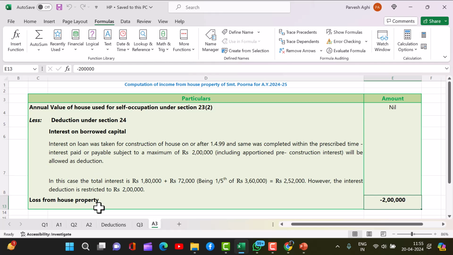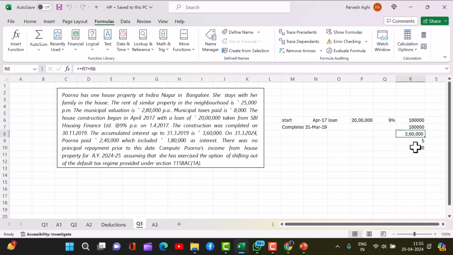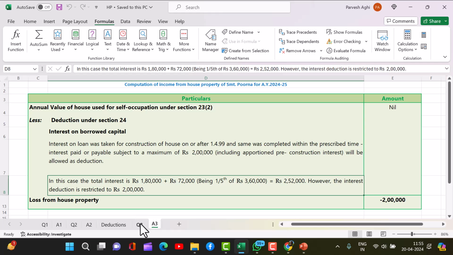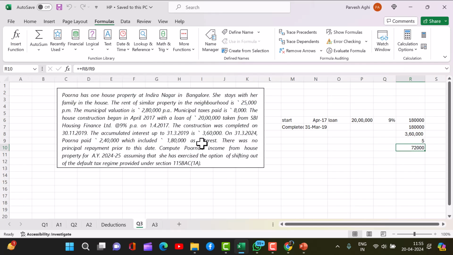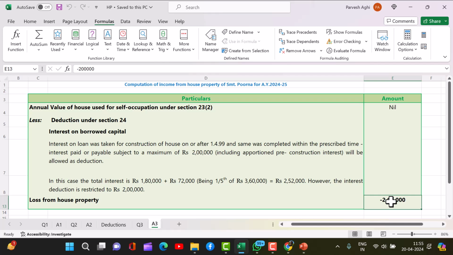She has paid interest to the tune of 3,60,000 over 5 years, which means every year she will be allowed 72,000, which is written here. Plus she paid 1,80,000 interest for the current year, written here. So she would be allowed 1,80,000 plus 72,000, making a total of 2,52,000, but the interest deduction is limited to 2 lakhs. So there will be a loss from house property.